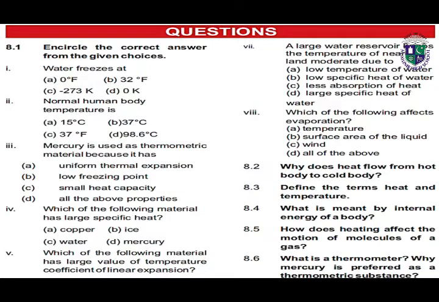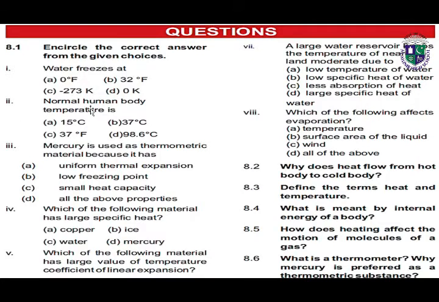Here we have question number 1 of our exercise 8.1. Encircle the correct answer from the given choices. The first part is: water freezes at. 4 options are given and we have to select the right option. The right option is part C, minus 273 kelvins.